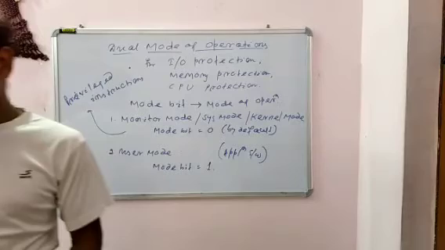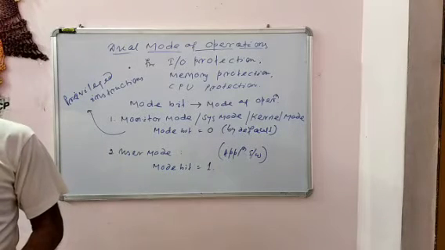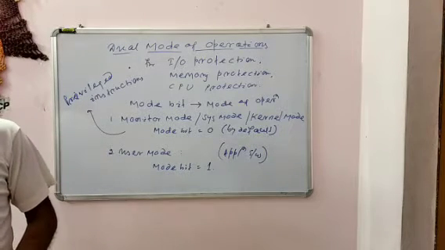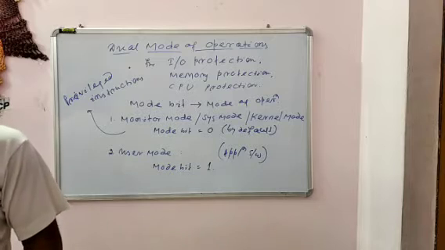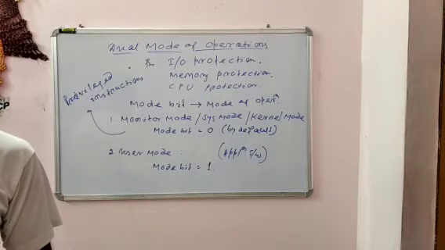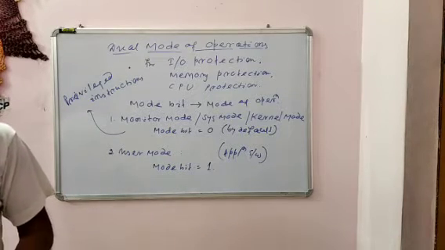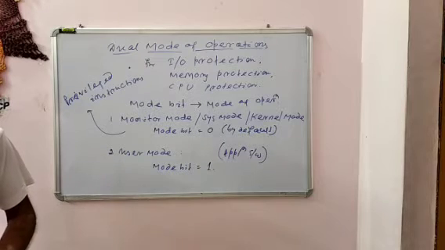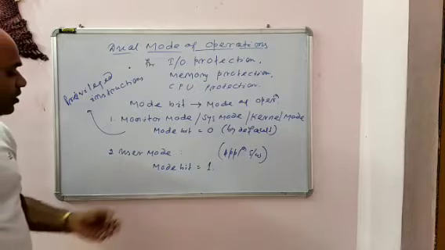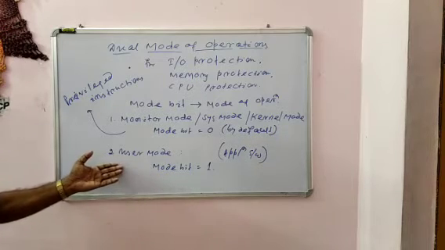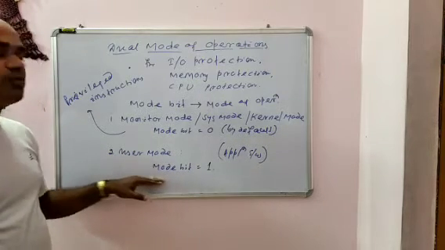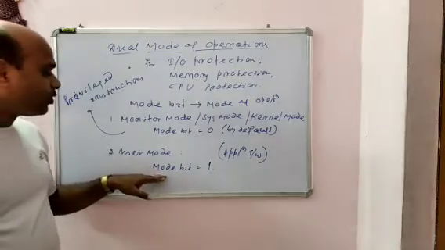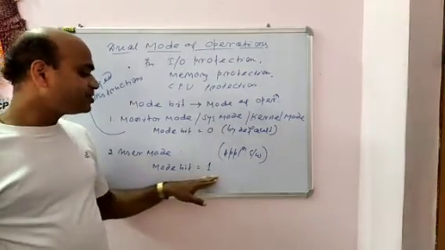Like reading the time of the clock, reading statements of a program, or reading the status of programs, sending the final print output to the printer. Those are non-privileged instructions, and they can be executed only in user mode, where the mode bit is 1.